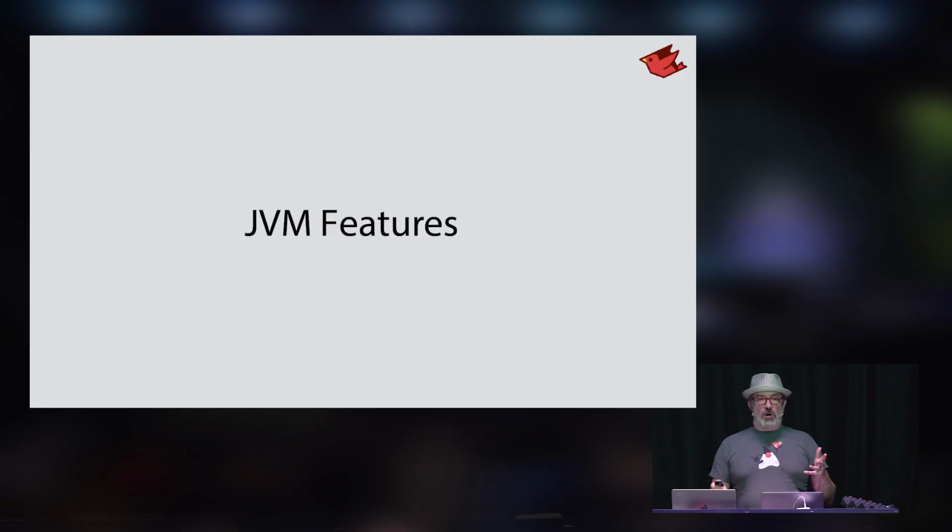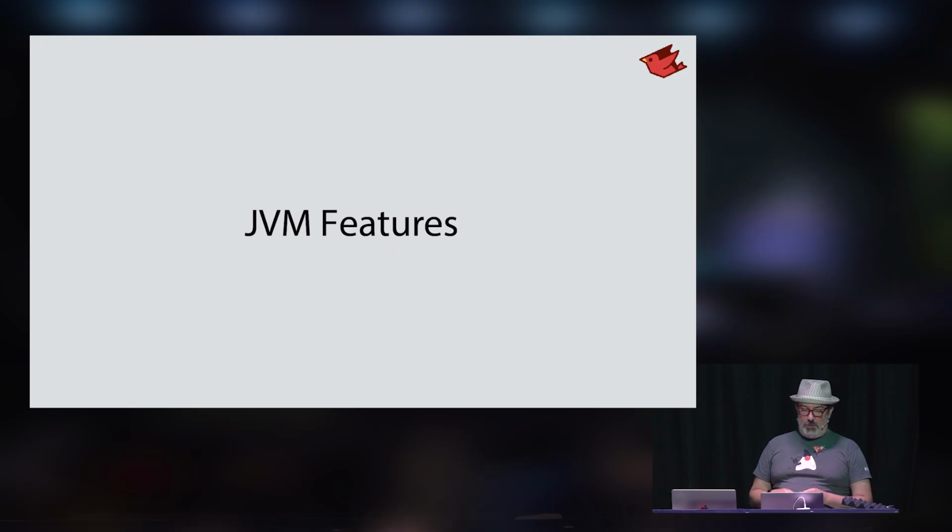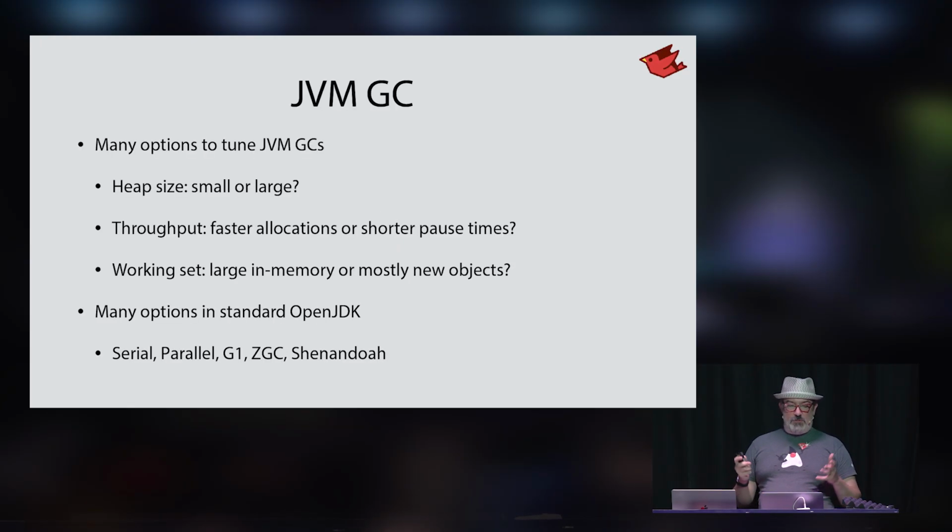So let's talk a little bit more about other JVM features that JRuby brings to the table here. Of course, we have the legendary JVM garbage collectors. There are many options for tuning, many different types of garbage collectors for different loads. GC is never going to be your problem on the JVM. You can throw gigabytes, terabytes of working data at these garbage collectors and never run into any problems.